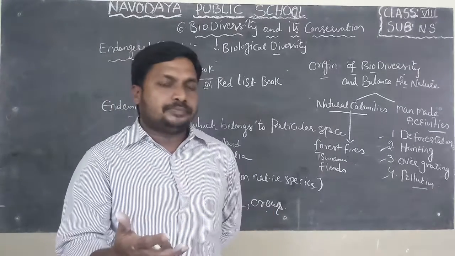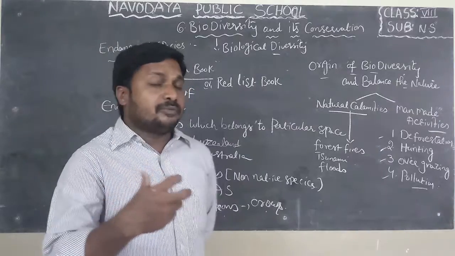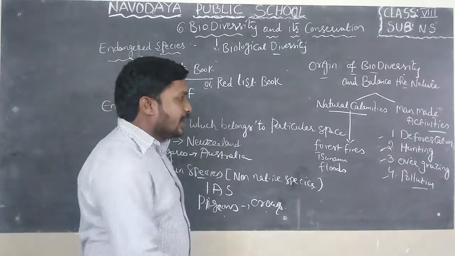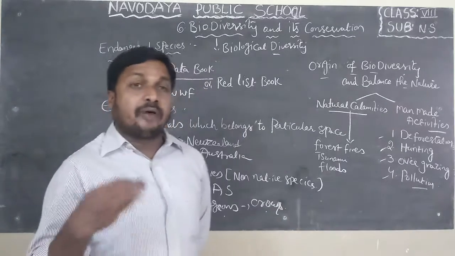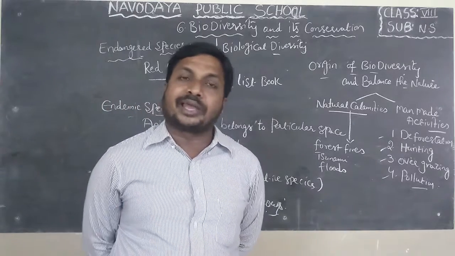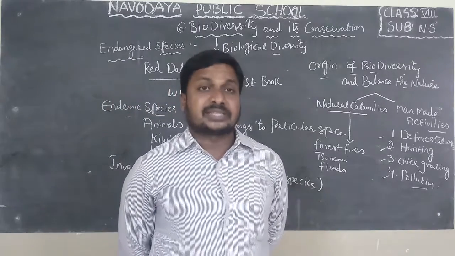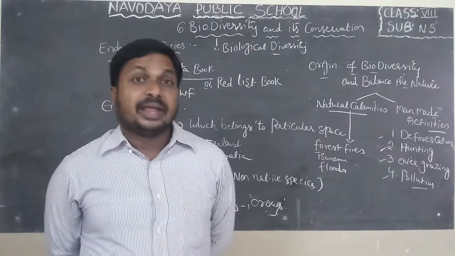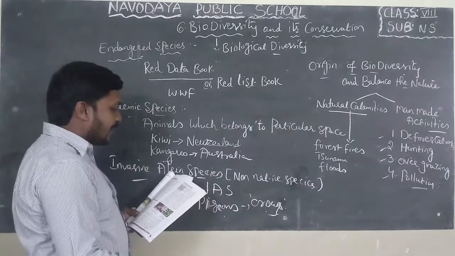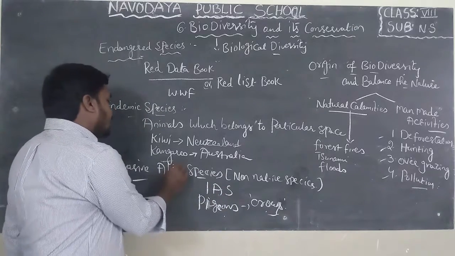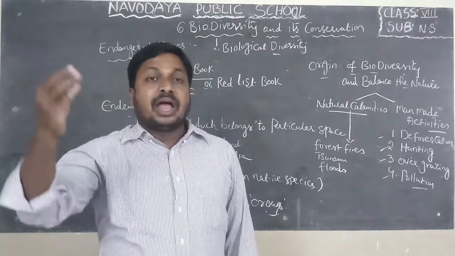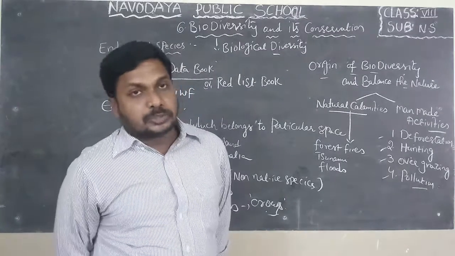During this fight, the birds which have strength and ability can survive, the remaining are eliminated from nature. Sometimes our native species like crows also disappear. Nowadays, we cannot find crows in our surroundings, which means they are also in endangered conditions. So invasive alien species are the non-native species which come from other places and compete with our native species.